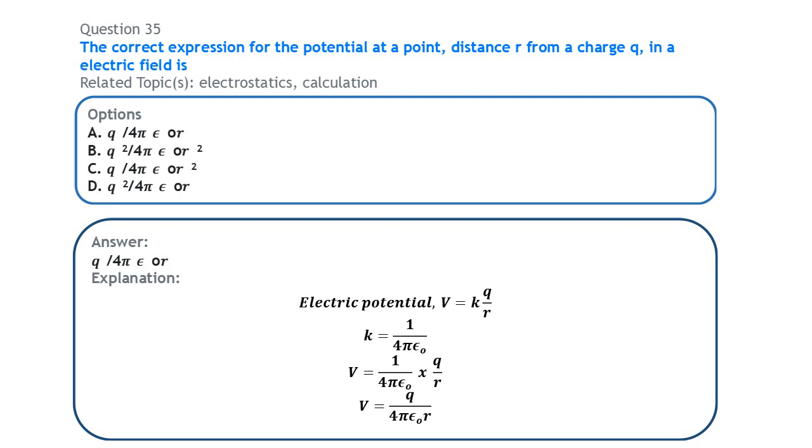Next, on electrostatics: the correct expression for the potential at a point distance r from a charge q in an electric field is,